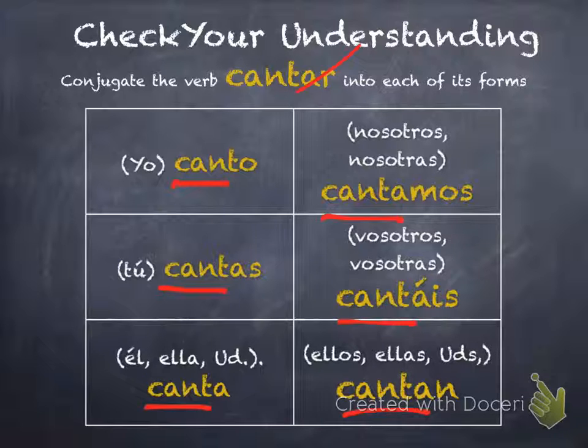So if you remember from our little chant, it's o, as, a, amos, áis, an. So the beauty of being able to conjugate these verbs is that you don't even have to know what the verb means because you know exactly how to conjugate it to match your sentence. You know that you drop the ending and you add the ending that corresponds with the subject pronoun. But cantar does mean to sing.